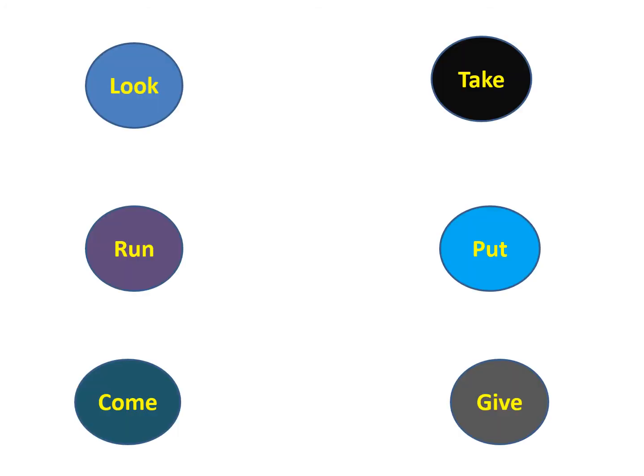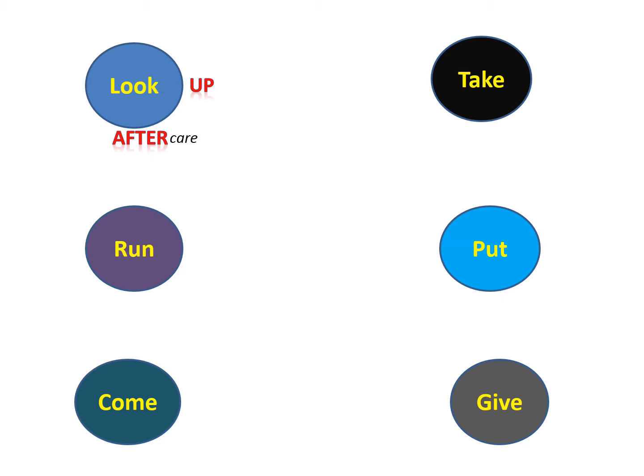First, some phrasal verbs with the verb look. Look after. So when you look after somebody or something, you take care of it. Look up. Now, when you look up something, you search and find information about it in a reference book or database.